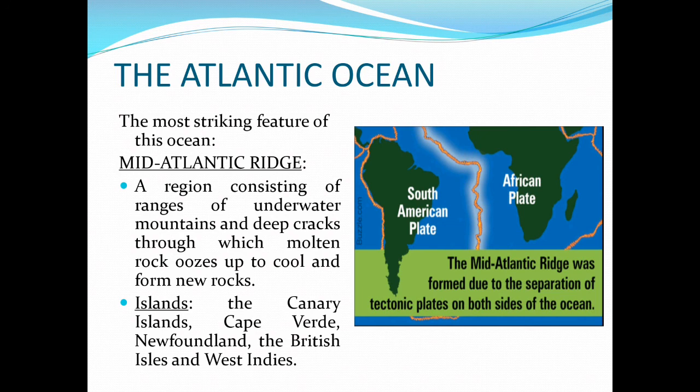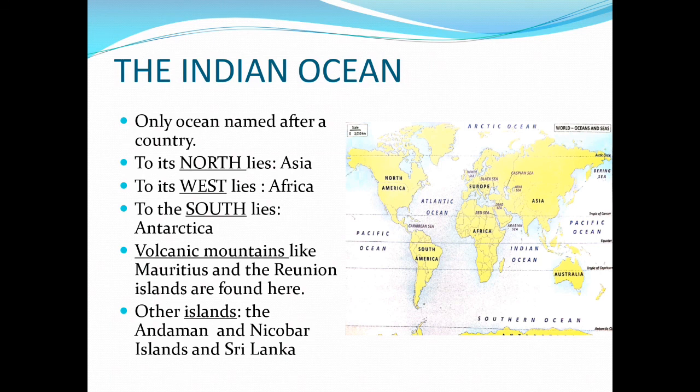From that crack, the molten lava or rock oozes out, and when it oozes out, it cools down and forms new mountains or rocks. This way, we can see a slight divergent stream, or you can say the flow is a little bit diverted. Okay, other islands are the Canary Islands, Cape Verde, Newfoundland, British Isles, and West Indies.